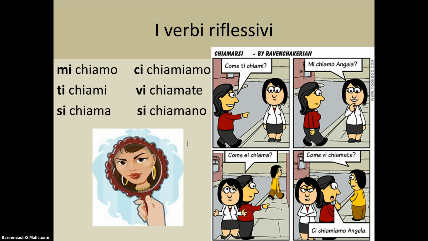In the final cartoon, come vi chiamate? What do you call yourselves or what are your names? Vi corresponds to voi as does chiamate. And then finally, ci chiamiamo Angela. Ci, the noi reflexive pronoun, and chiamiamo, the noi form of the verb chiamare. Our name is Angela, or we call ourselves Angela.